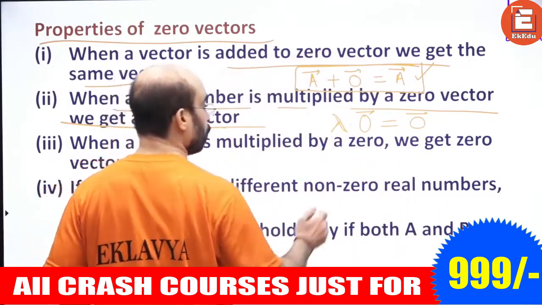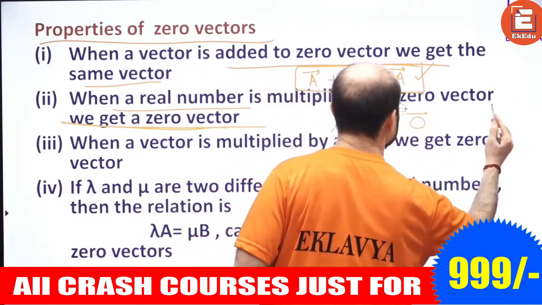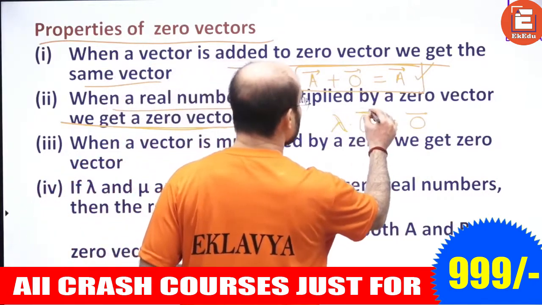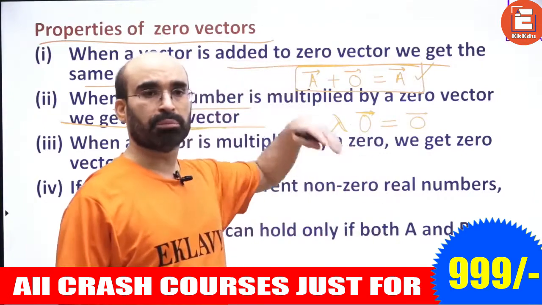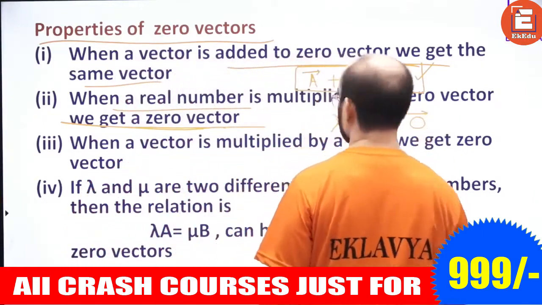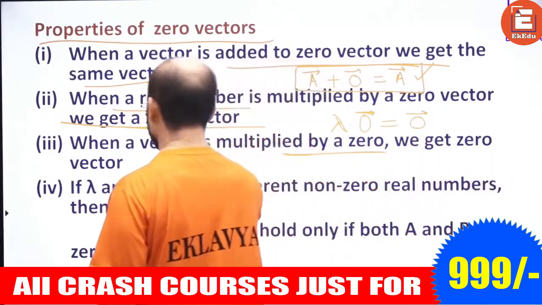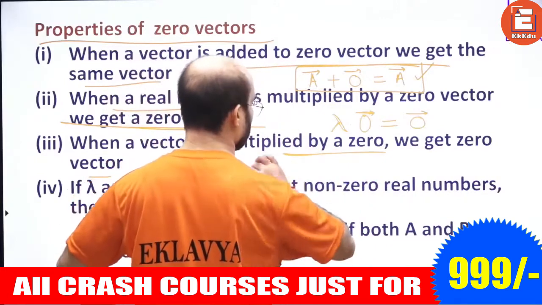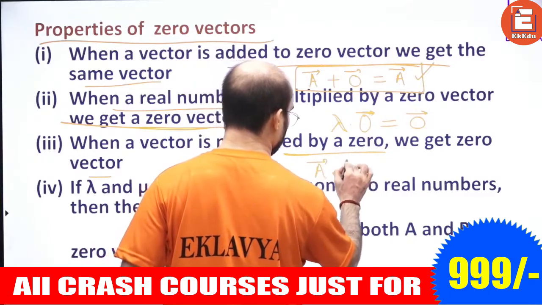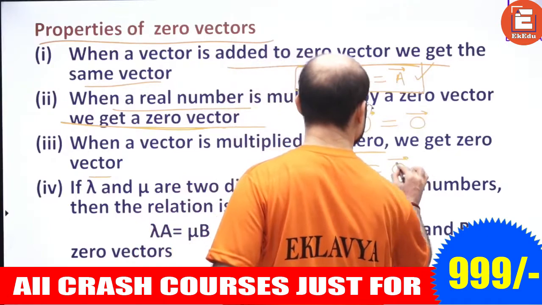These are the properties we have to keep in mind. Now, when a vector is multiplied by 0, we get the zero vector.